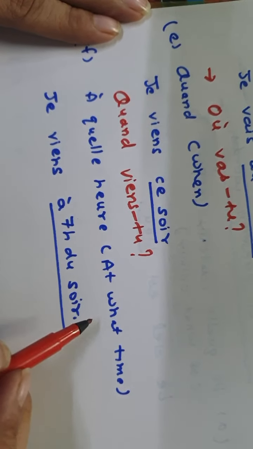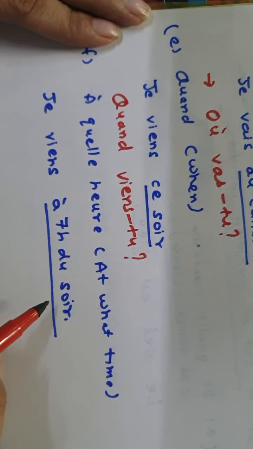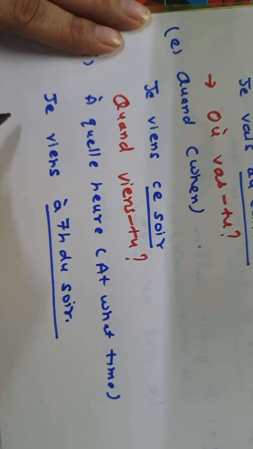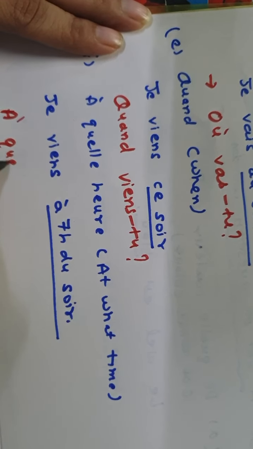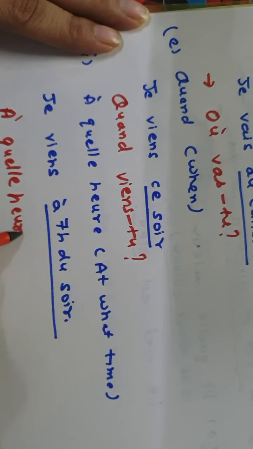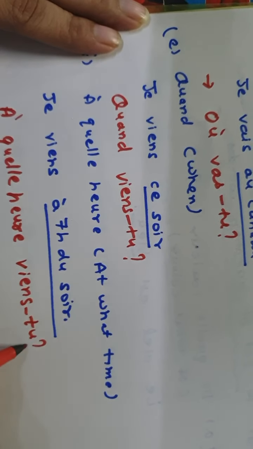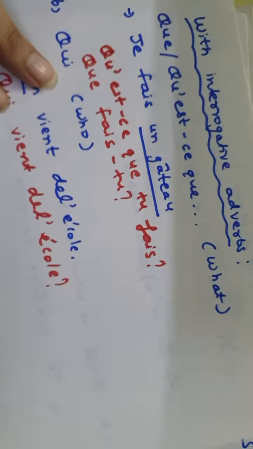Similarly, à quelle heure, at what time, this is used for a specific time, like je viens à 7h du soir, a particular time has been mentioned, so you can write à quelle heure viens-tu. So this can be written like this.